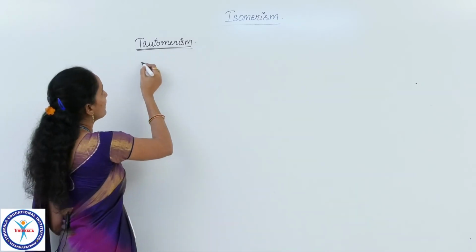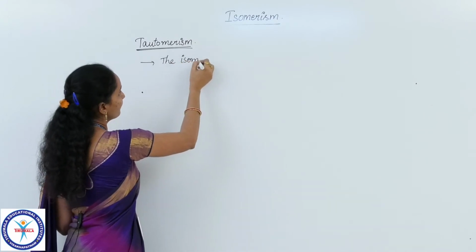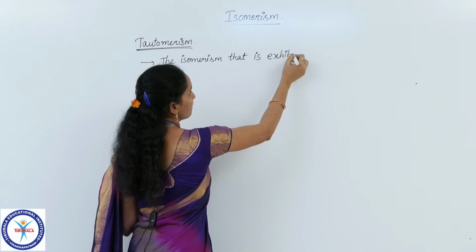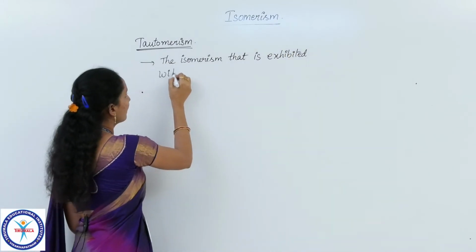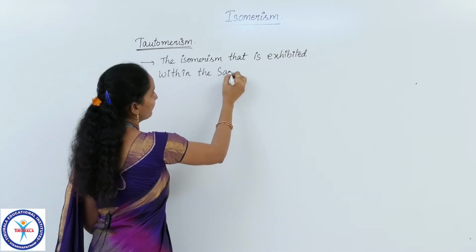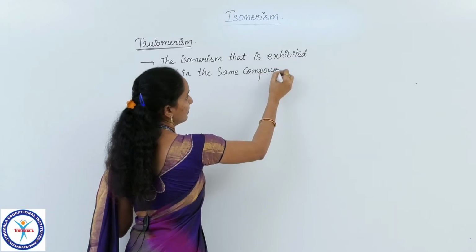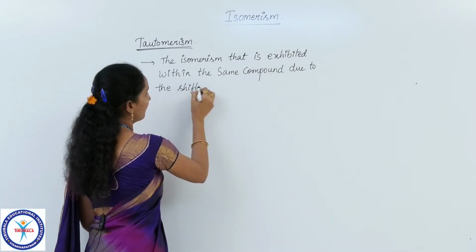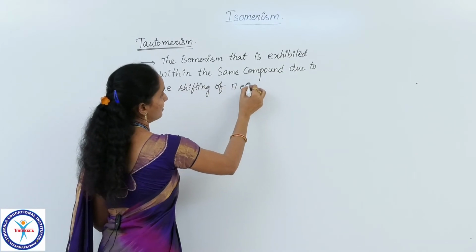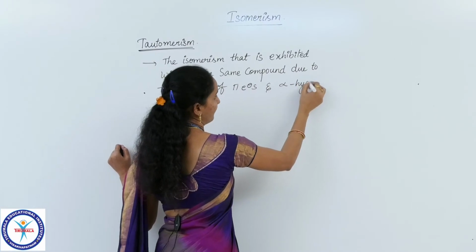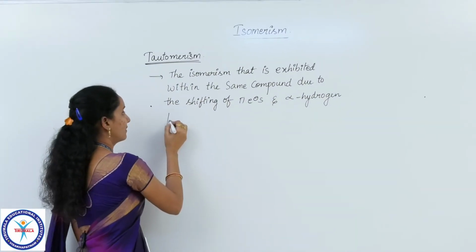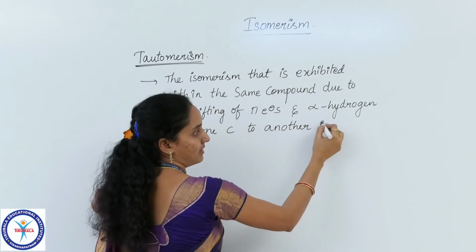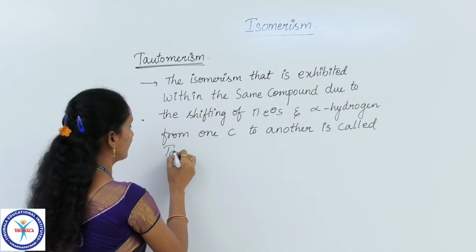So let me define tautomerism. The isomerism that is exhibited within the same compound, due to the shifting of pi electrons and alpha hydrogen from one carbon to another, is called tautomerism.